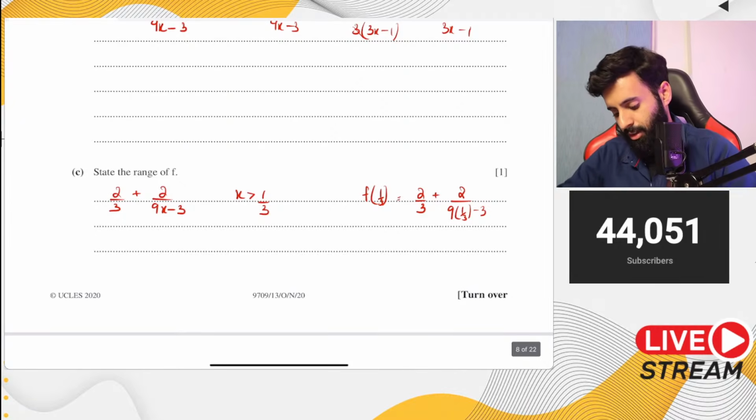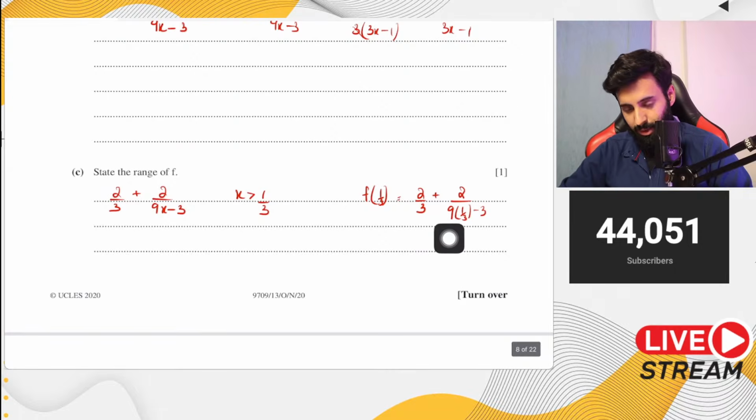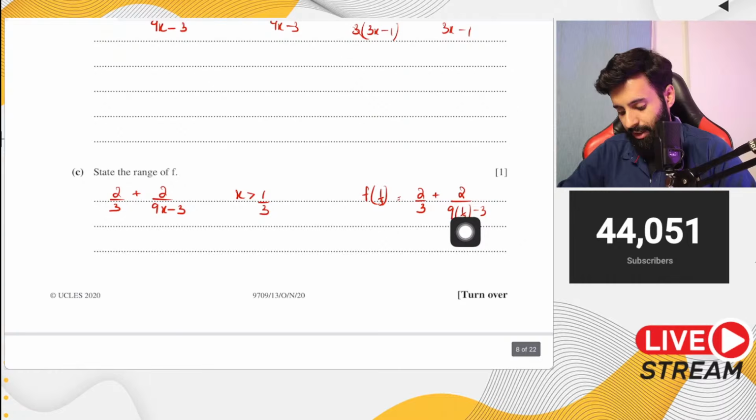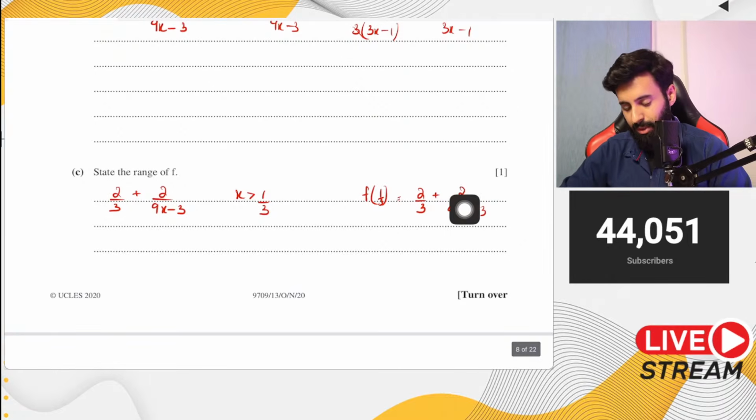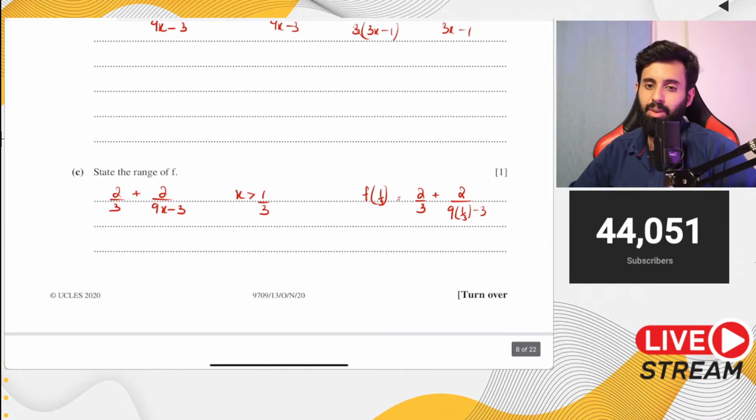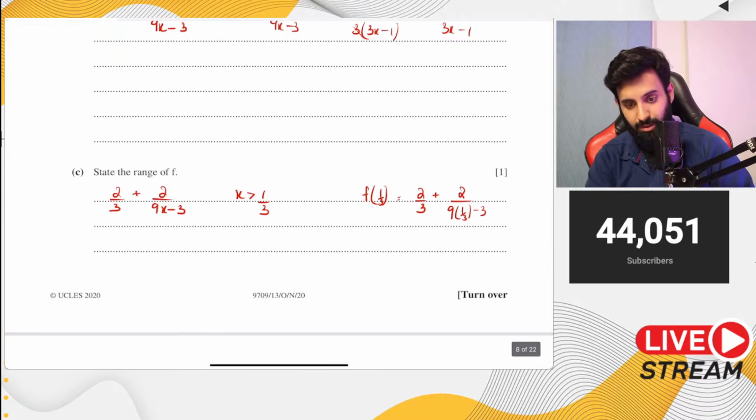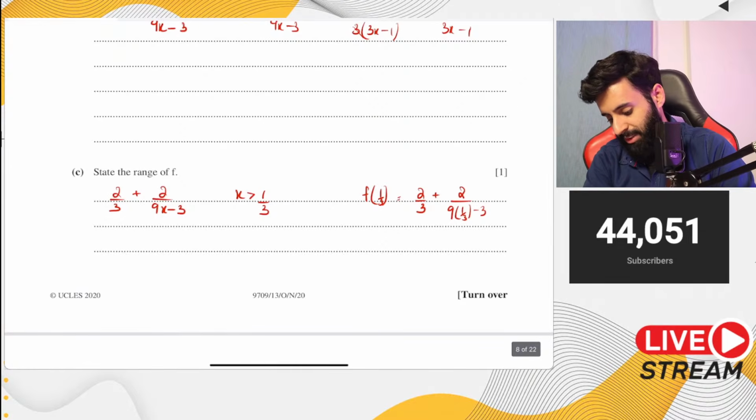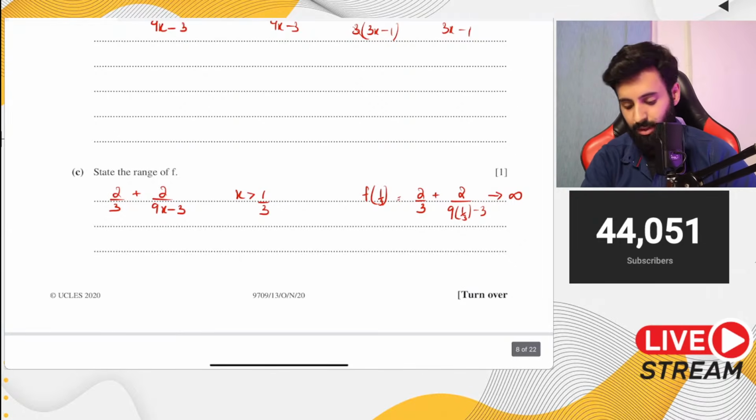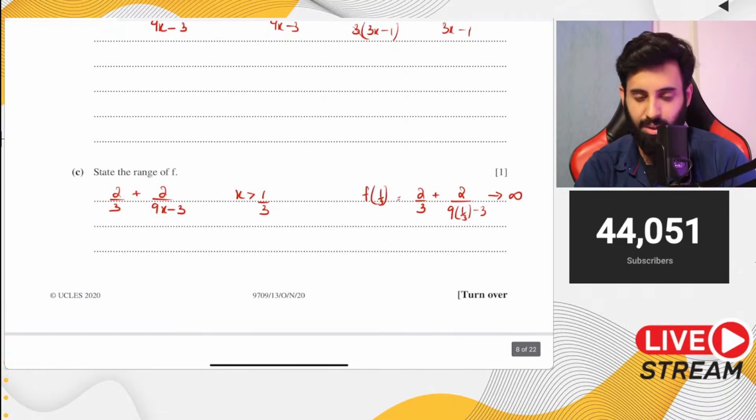Now, if you simplify this, you will notice that 9 into 1 upon 3 is 3. 3 minus 3 is 0. And what's 2 divided by 0? 2 divided by 0 is infinity. So that means you end up adding infinity to it. So the function approaches infinity: 2 upon 3 plus 2 upon 0 approaches infinity. It will go to a very large value, basically.